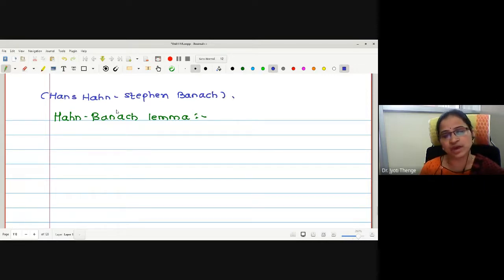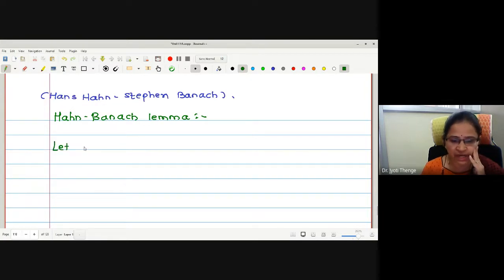The theorem they derived is called the Hahn-Banach theorem. It actually provides a rich supply of continuous linear functionals on a non-empty normed linear space. To show this theorem, first we will prove this lemma. Let me write the statement so that the idea will be clear.